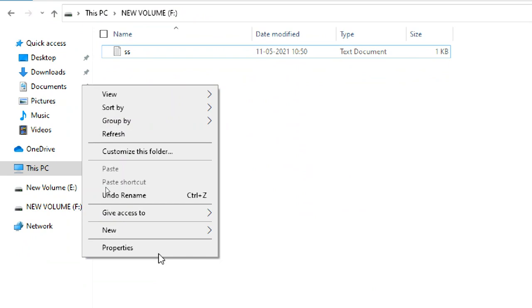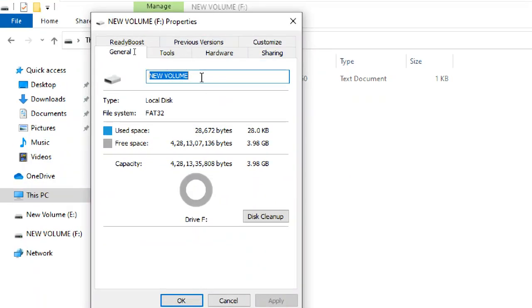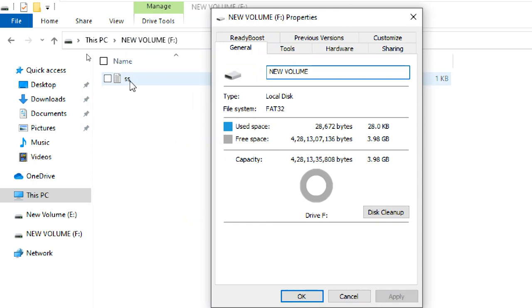So some people by mistake do it like this. Properties, they don't check where they are applying it. See, this is F properties, not SS properties. Understand? See whether it is a drive or a file or a folder. Please check it.